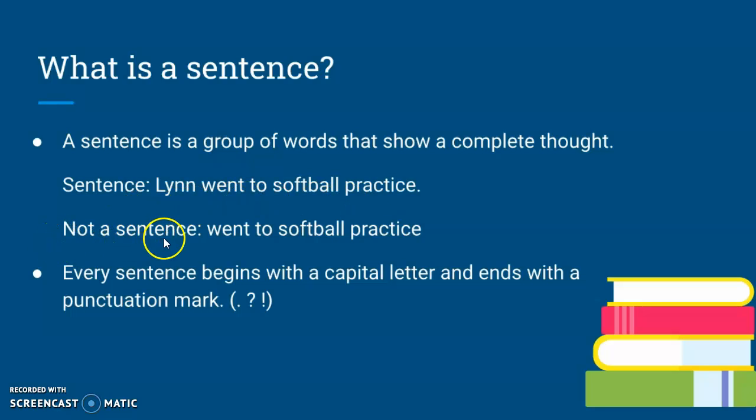Not a sentence is went to softball practice. This is not a complete thought. We don't know who went to softball practice. Okay. Notice that every sentence begins with a capital letter and ends with a punctuation mark, either a period, a question mark, or an exclamation point.